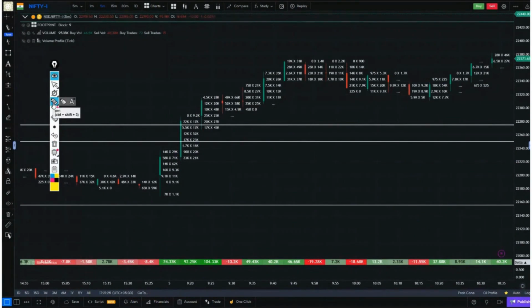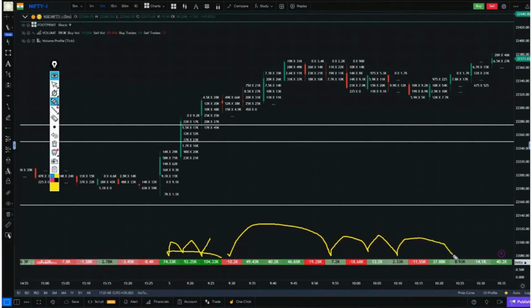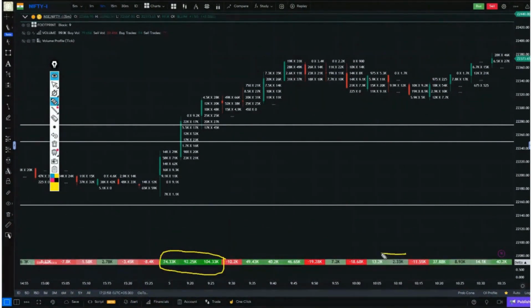Now, how will we use delta to help us read the footprint? There are some candles whose delta is quite high, around 70,000, 90,000, or even 100,000. And there are some candles whose delta is very low, only 10,000, 7,000, 11,000, or just 2,000. We are considering both positive and negative here. Only 8,000. So there are some candles whose delta is very high, and some candles whose delta is only 10,000, 2,000, 4,000, or 5,000.